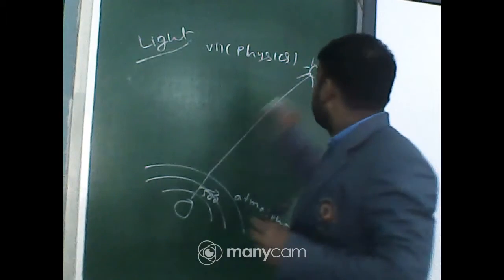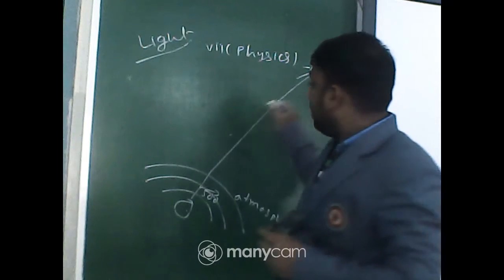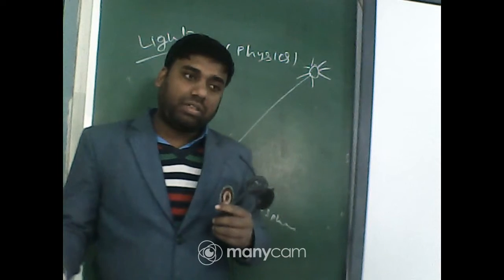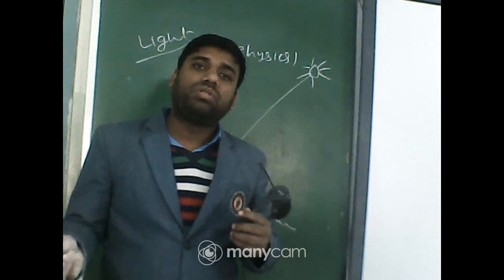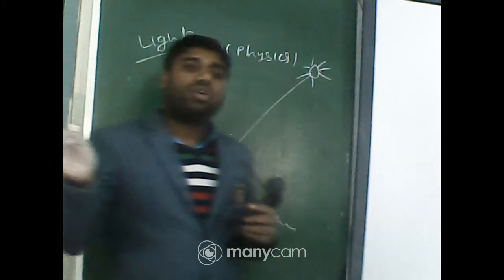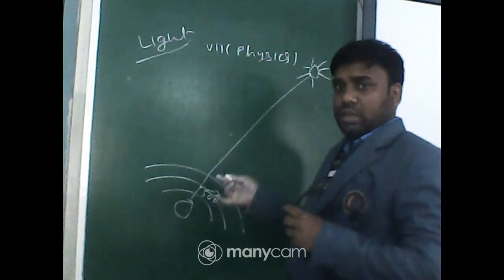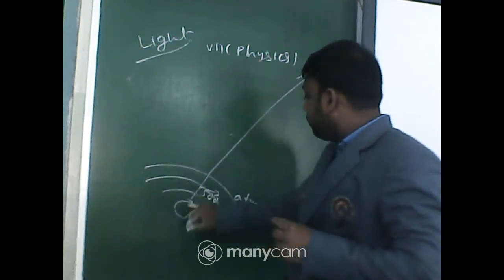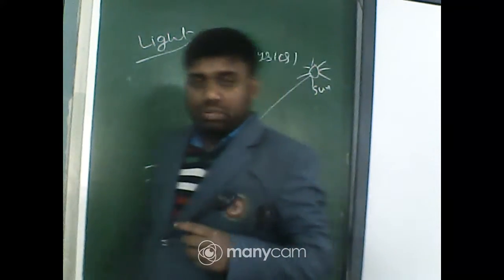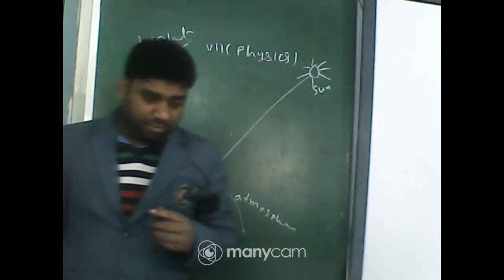But light can travel from the sun to our earth. It indicates that light does not need any medium: no solid medium, no liquid medium, no gaseous medium. So it can also move in a vacuum or blank place. So from the sun to the earth, light comes. It says that light does not need any medium. Okay, so got it? 3 points, students.